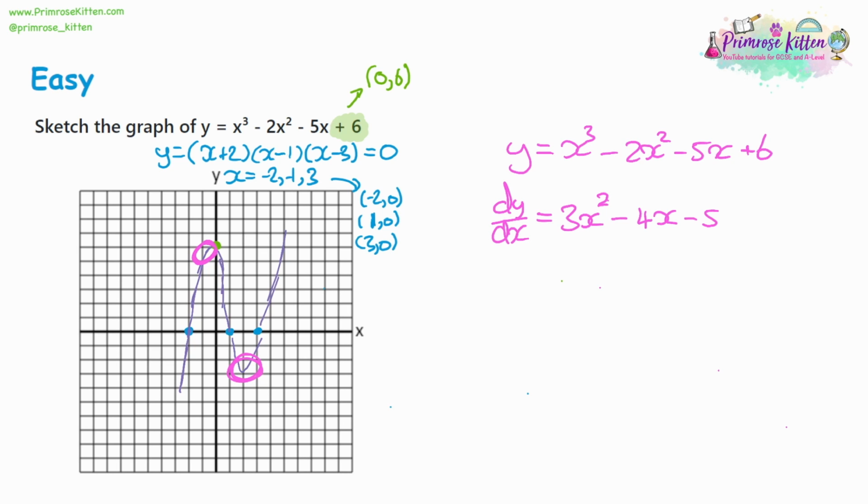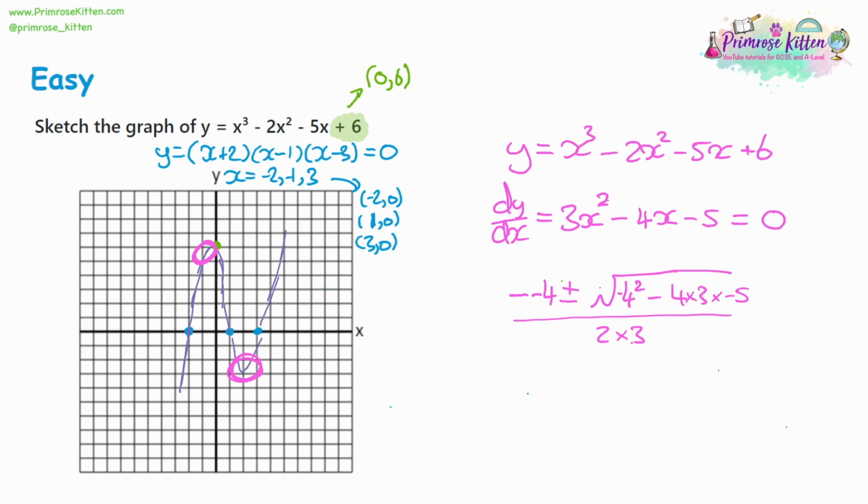Now the maximum and minimum points are the turning points of these curves, and it's when the gradient is equal to 0. So by solving this quadratic, we're going to get our coordinates. In this case, we have to use the quadratic formula. So we have negative b plus or minus the square root of b squared minus 4ac all over 2a. Now a is going to be the coefficient on the x squared, which is 3. So let's swap the a's for 3's. The b is going to be the coefficient on the x, which is -4. So let's swap the b's for -4's. And the c is the number at the end, which is -5.